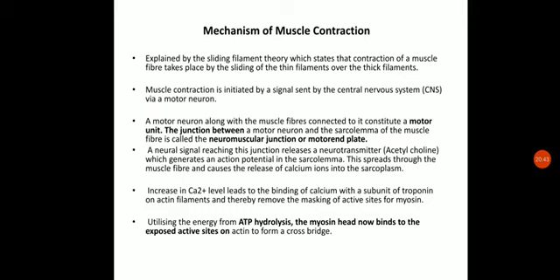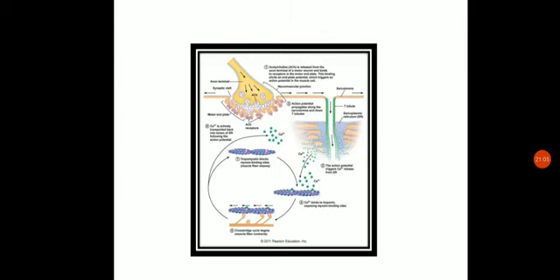Now these active sites will be binding to the myosin globules. Utilizing the energy from ATP hydrolysis, as you see, the myosin globular head will have the ATPase enzyme also. So the myosin head now binds to the exposed active site. Why is it exposed? Because calcium is present. It will bind the exposed active sites on actin to form a cross bridge. So this structure you can see here is the bridge present between the actin and myosin. This blue is the actin, and this brown is the myosin. They are both connected, forming a bridge. It's called a cross bridge.